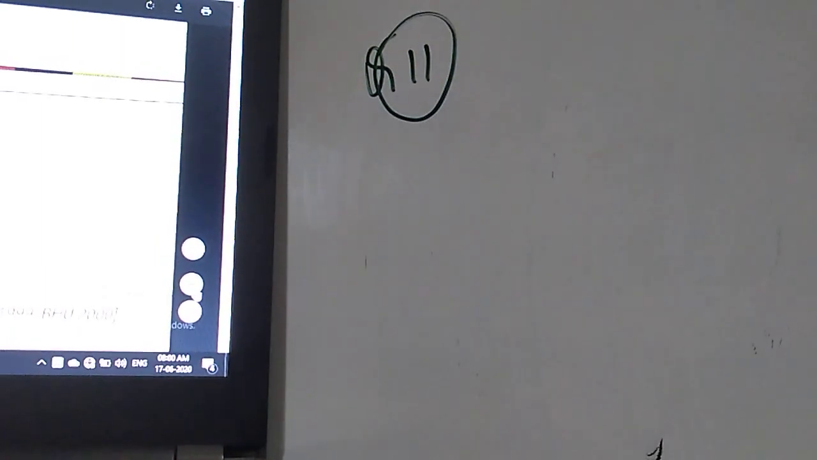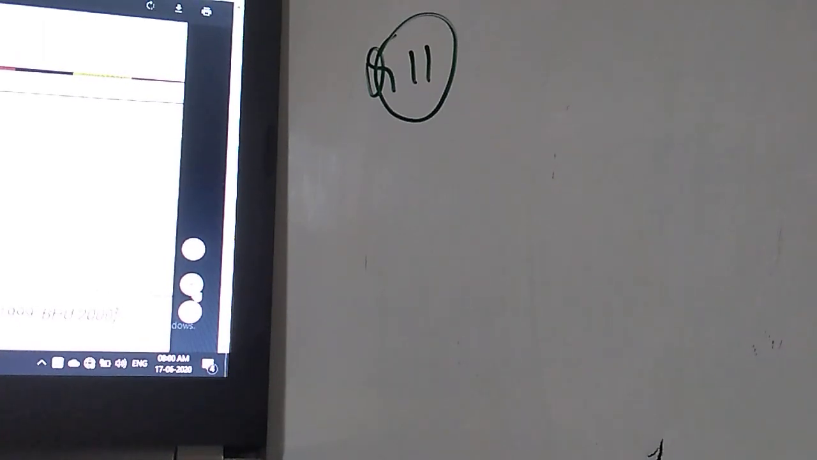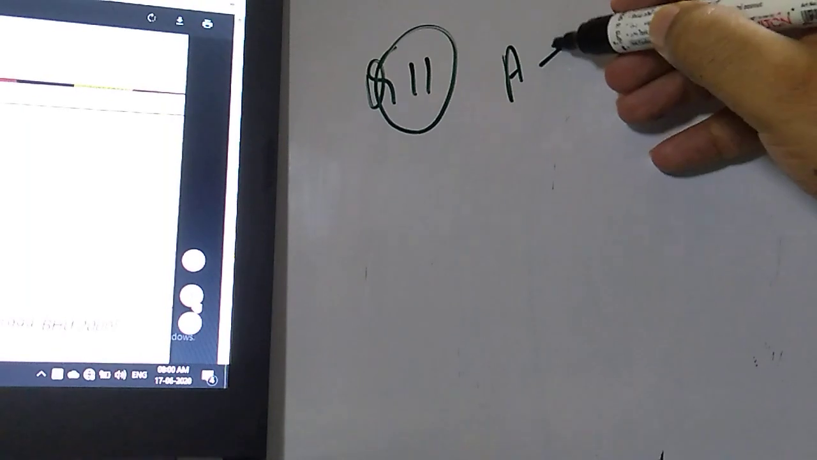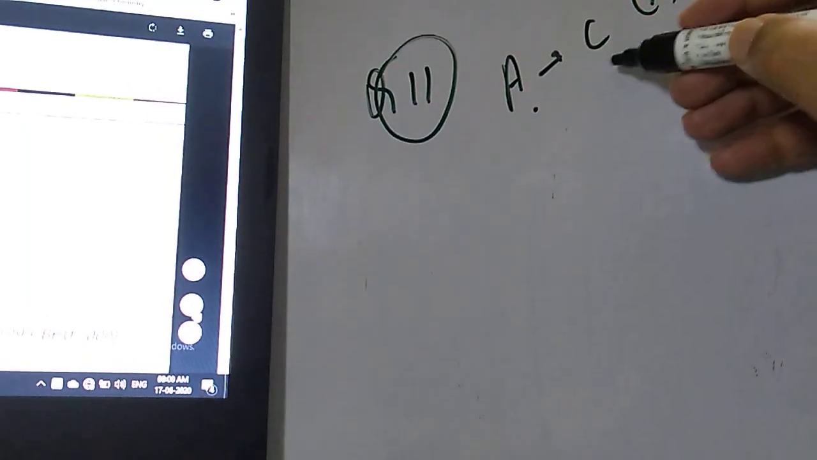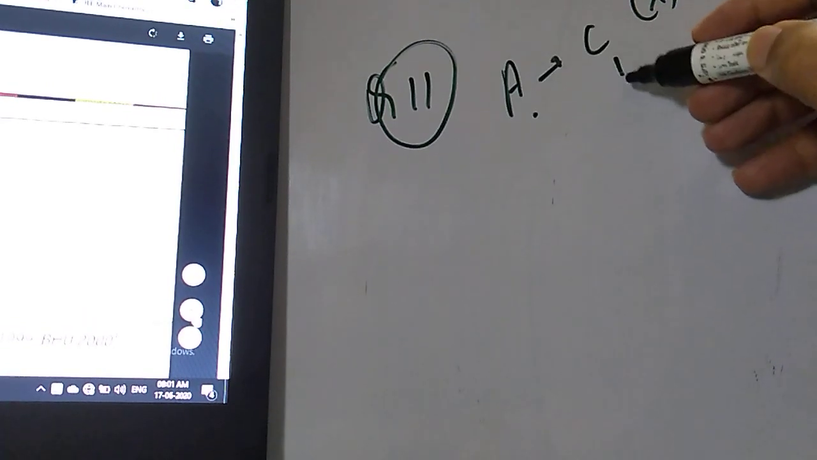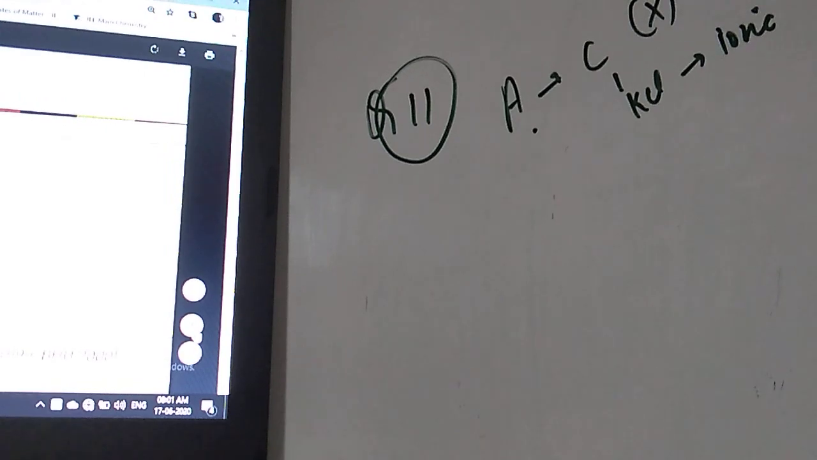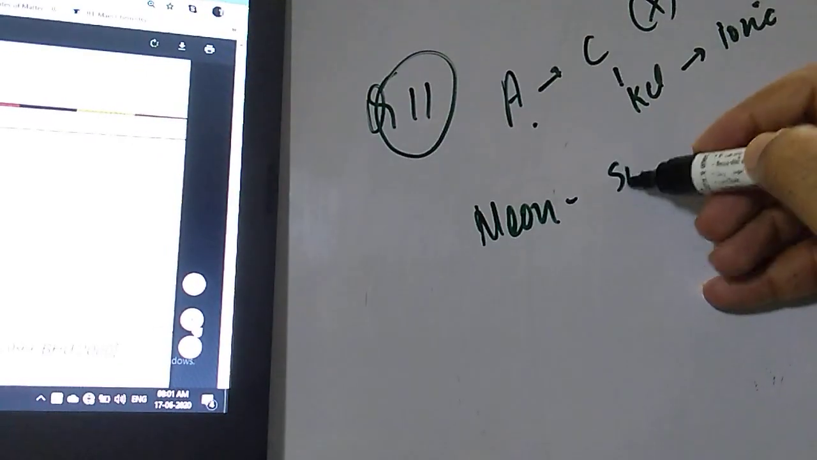Dear student, diamond is the hardest substance, so it is ruled out. KCl is an ionic bond, student. So options A and C are ruled out. A is diamond, very hard. KCl is ionic, and an ionic bond is also very strong, student. Now we have 2 options: neon solid.